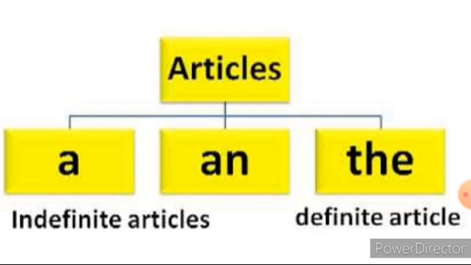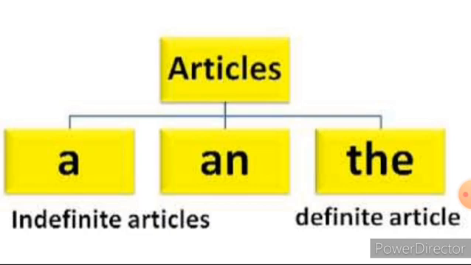Definite article. So article means words that define a noun as specific or unspecific. These articles can be used before a noun, that is, before a naming word. And what are the three articles? A, an, and the. These three are known as articles. Again recall, children, a, an, and the are known as articles.